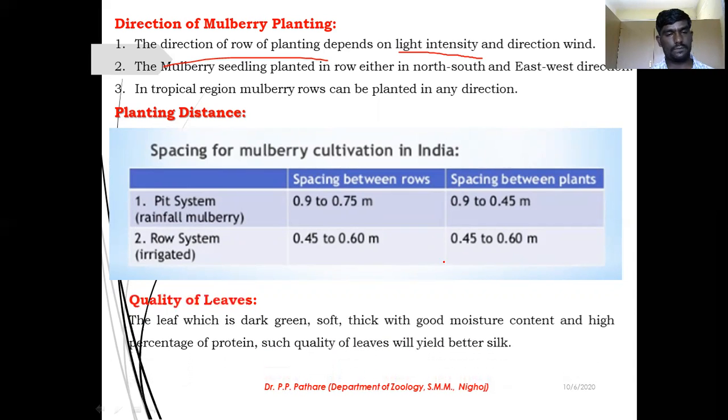The quality of leaves. The leaves which are dark green, soft, thick, with good moisture content and a high percentage of protein, such quality of leaves will yield better silk. The leaves of the mulberry plant are the raw and principal food material of the silkworm larva. So you can provide quality leaves. The leaves will be very dark in color because it attracts your larva.